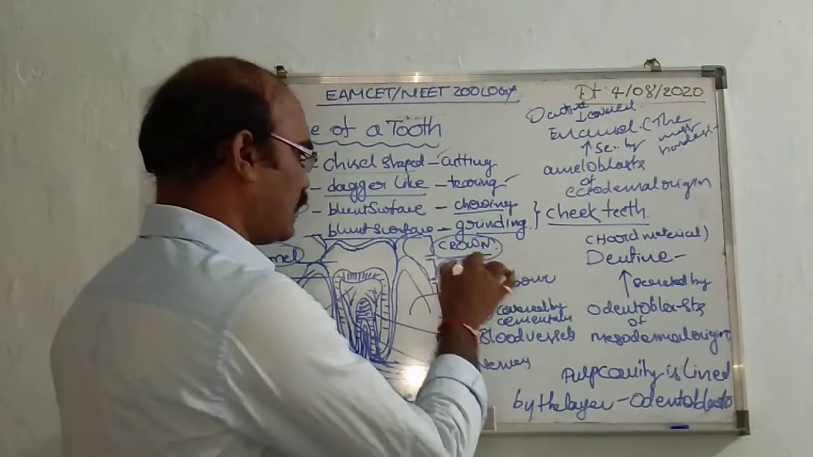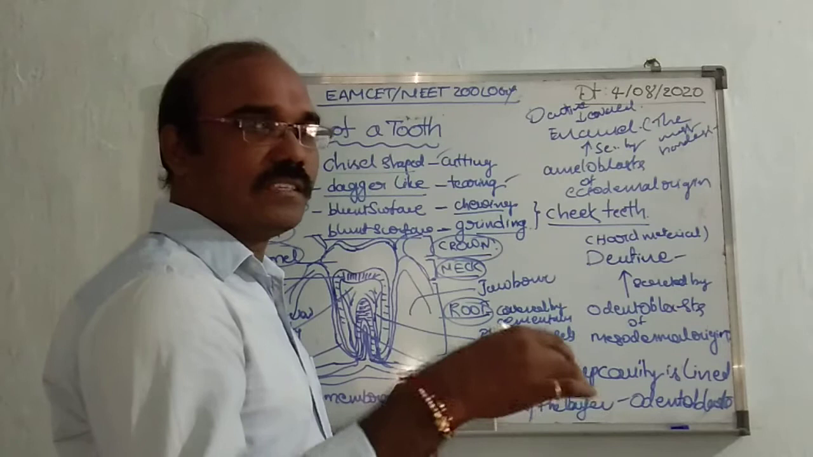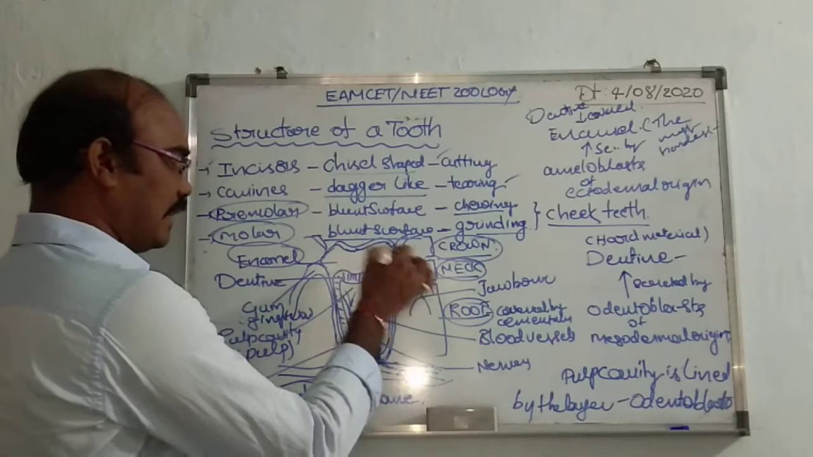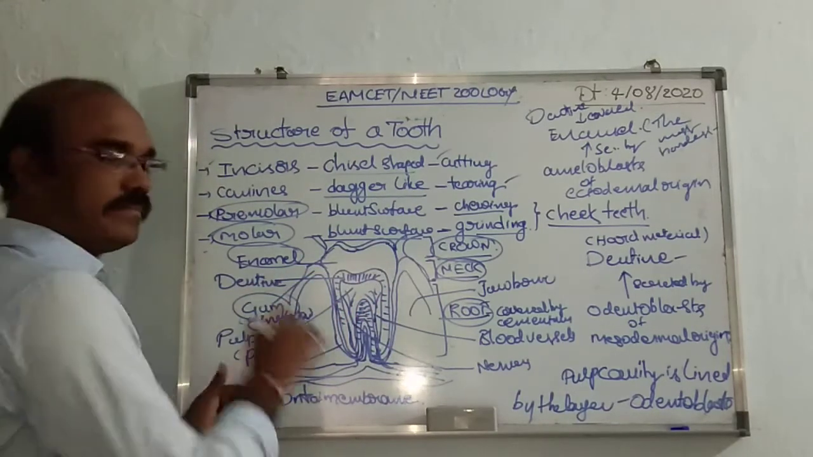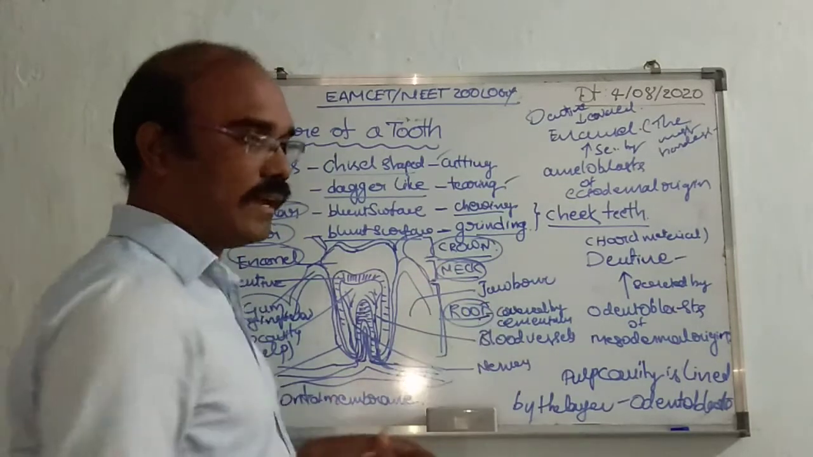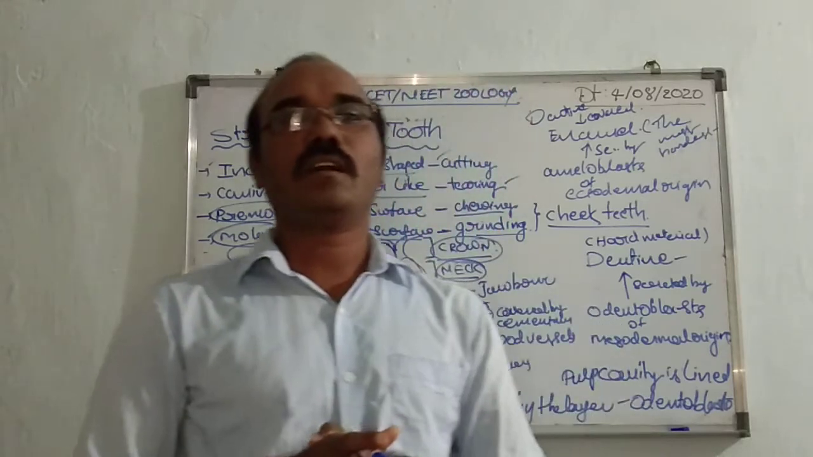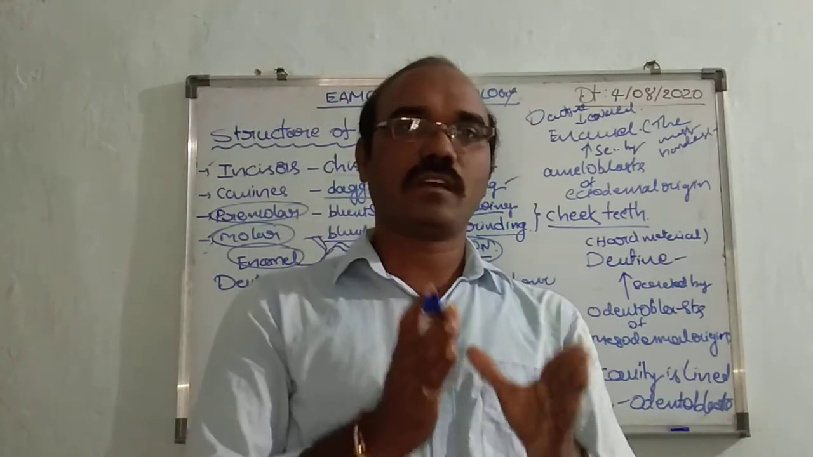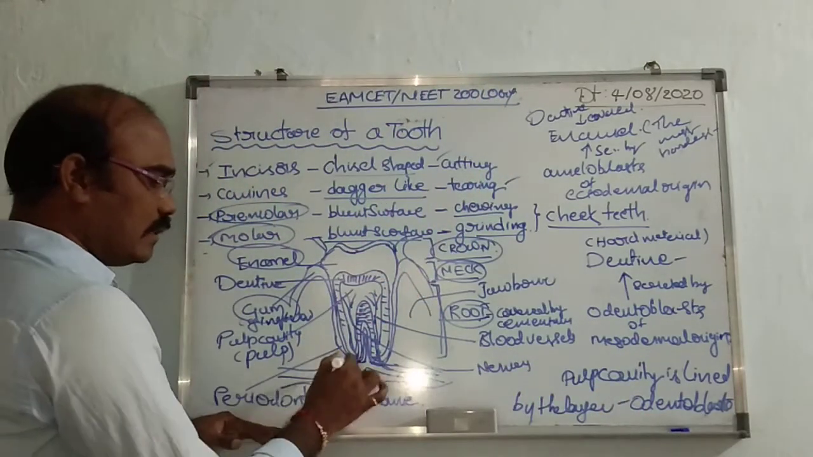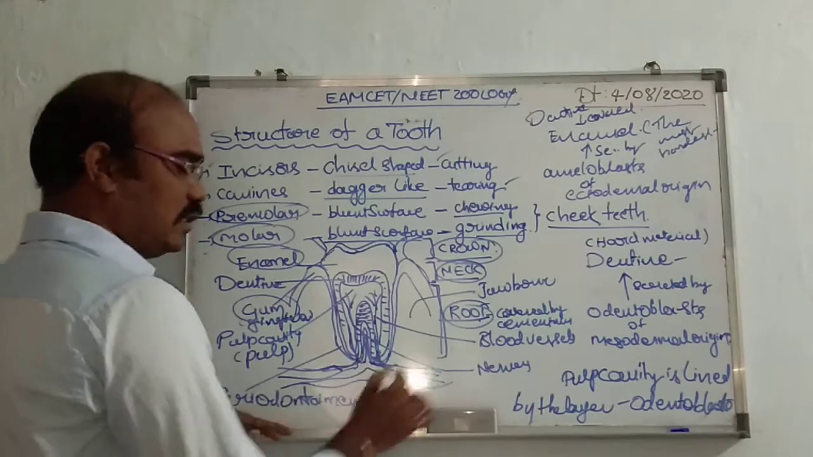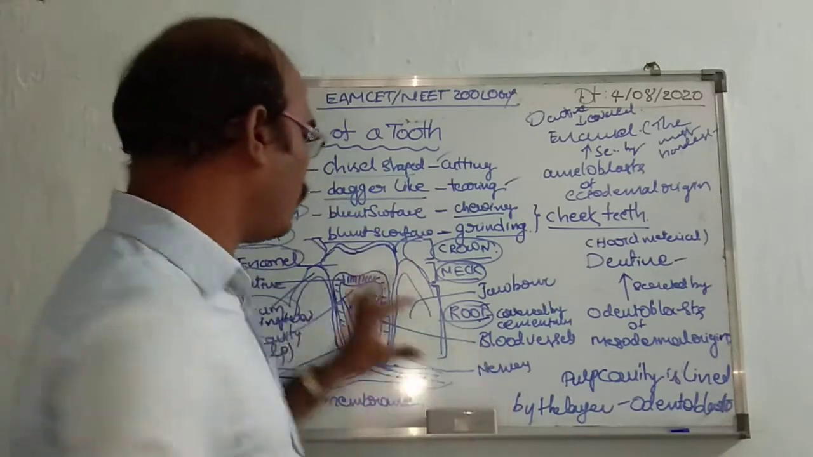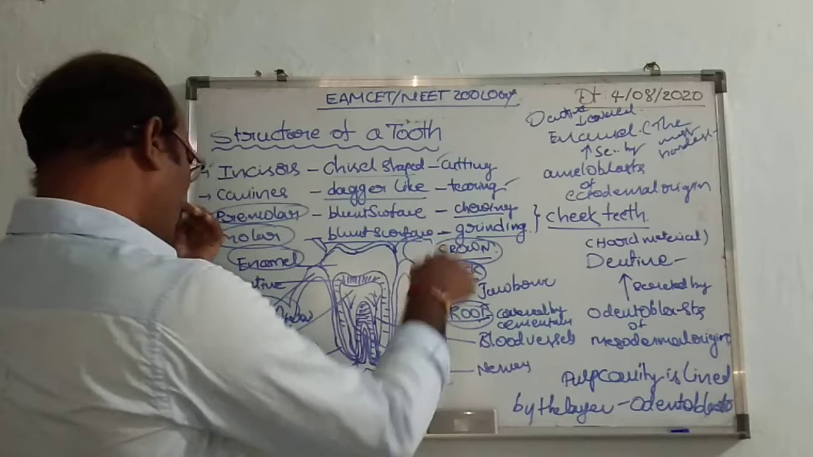The neck is the middle part, covered by the gums. The inner part, the root, is embedded in the sockets of the jawbones. The sockets are called alveolus. The root part sits in the sockets of the jawbone. These are the three parts.